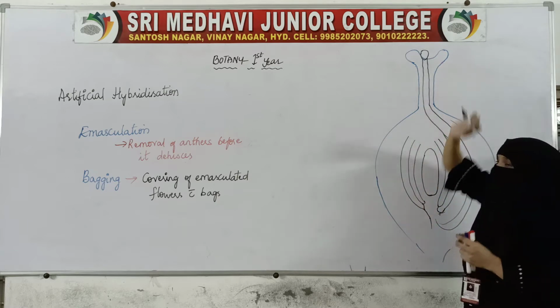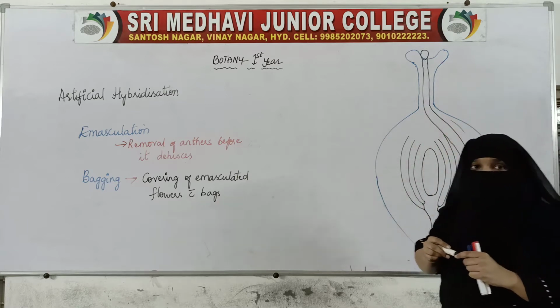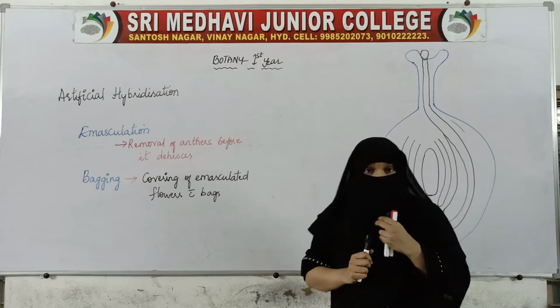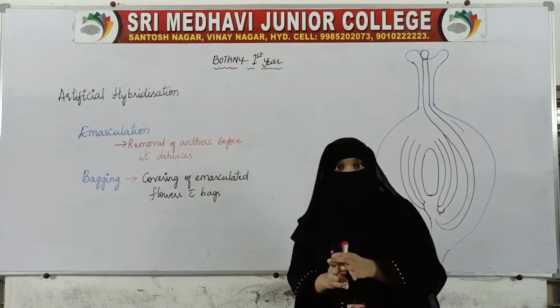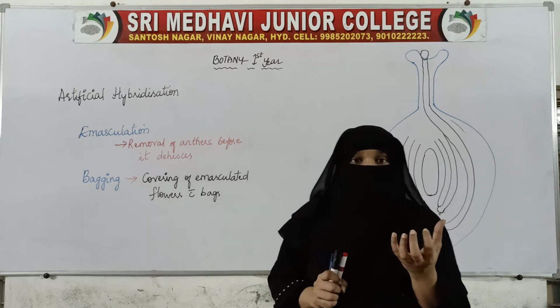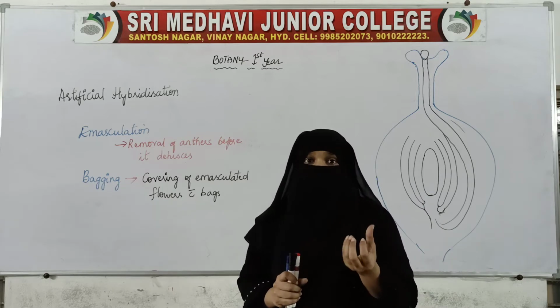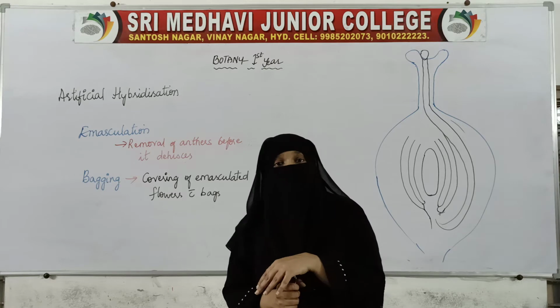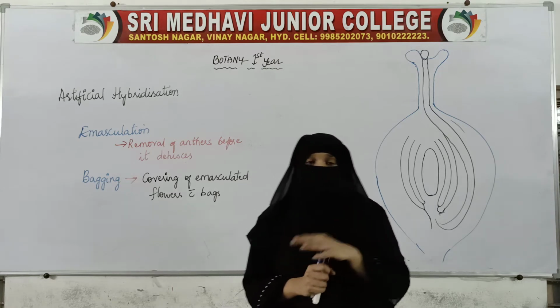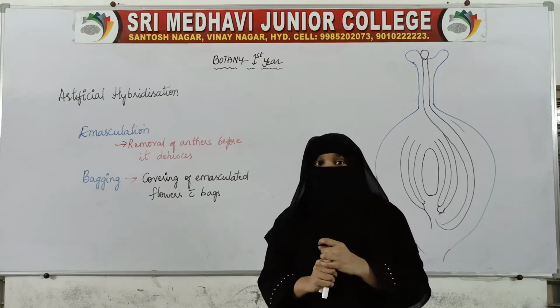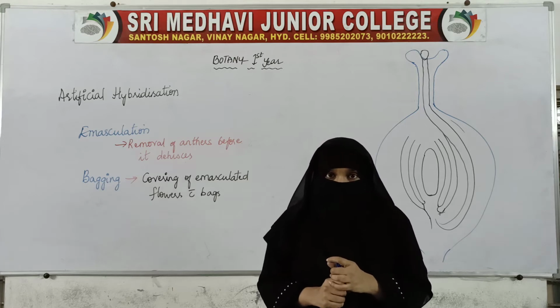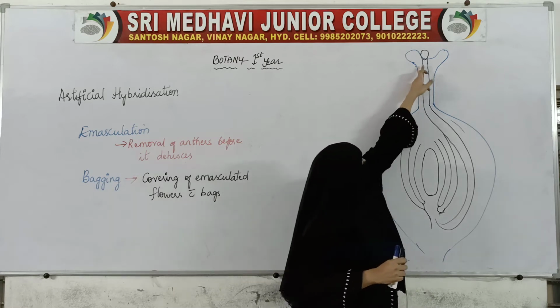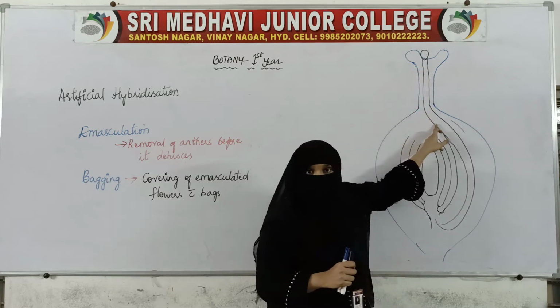So after the pollen grain falls on the stigma or the pistil, it will first recognize the pollen grain, whether it is compatible or not. If it is a compatible pollen grain, then the stigma will allow the pollen to grow the pollen tube.